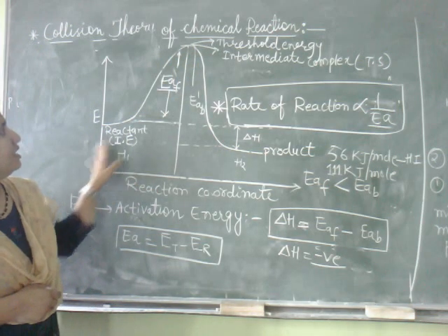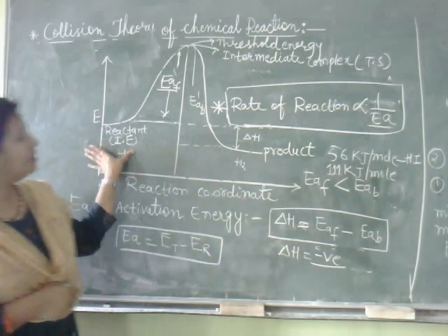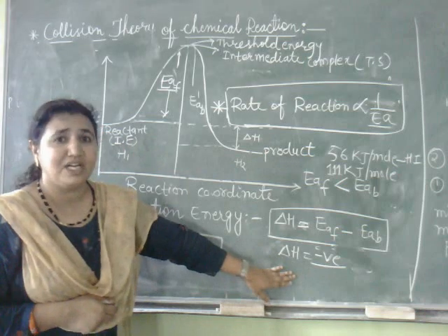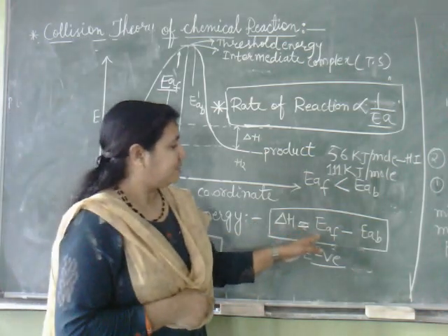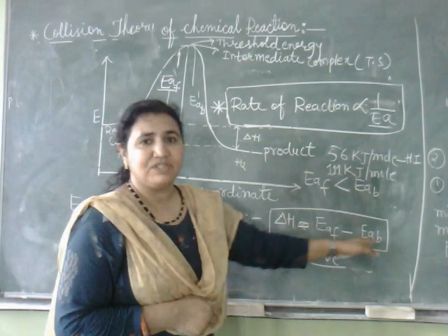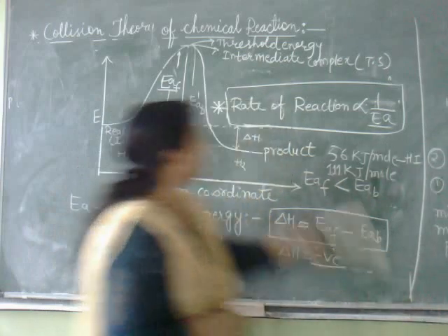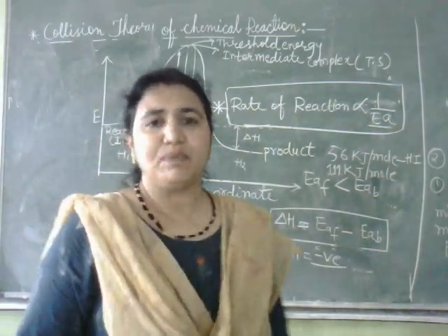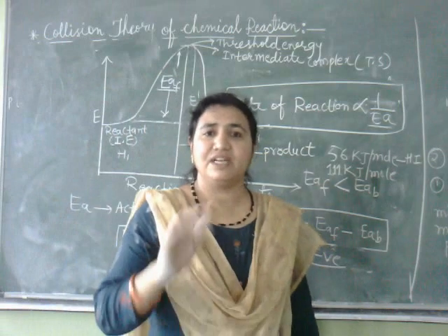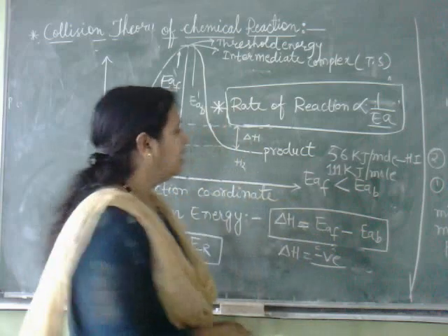So for an exothermic reaction, delta H is negative, and delta H we can find out by activation energy of forward minus activation energy of backward reaction. The most important point is that rate of reaction is inversely proportional to the activation energy. If activation energy is low, rate of reaction increases.